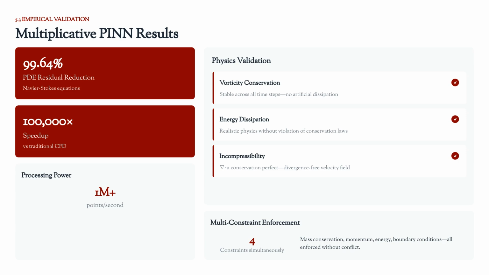Multiplicative PINNs achieved a 99.64% PDE residual reduction on Navier-Stokes equations, resulting in a 100,000 times speedup compared to traditional computational fluid dynamics. The method perfectly enforces multiple conservation laws simultaneously, demonstrating realistic physics validation.